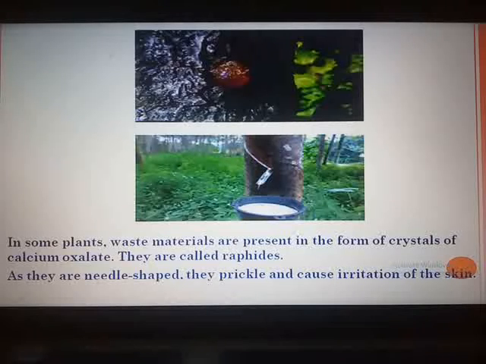So when you try to cut this, sometimes you get an itching sensation, because when you cut open this part, the waste materials which are present in the form of crystals prickle and irritate your skin. This is about the excretion in plants. Now we move towards the next topic, that is how excretion takes place in human beings.